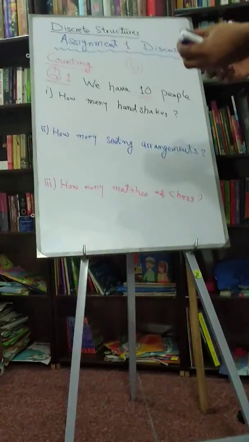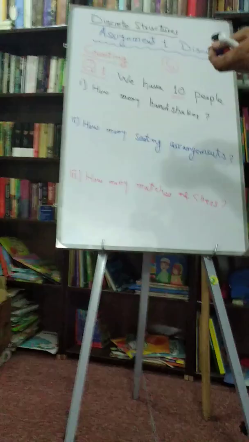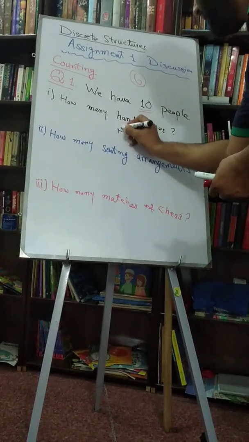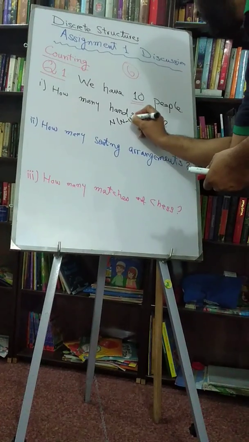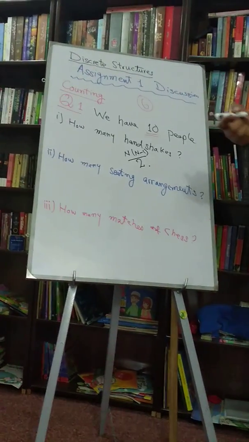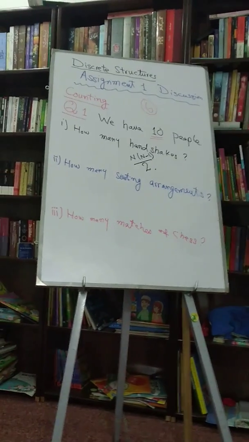So we had already found a formula for this. It was n into n minus 1 divided by 2. So you just have to put the value of n, which is 10, and you will get the answer.